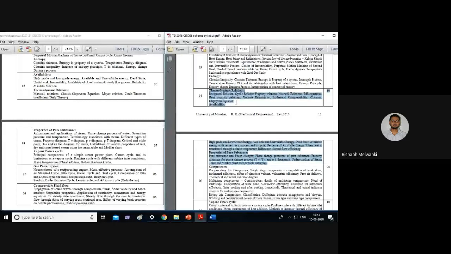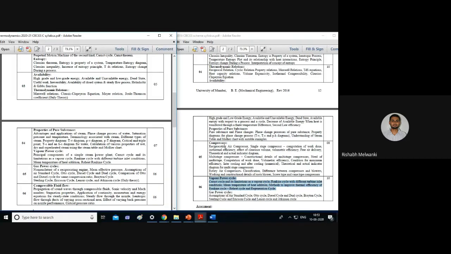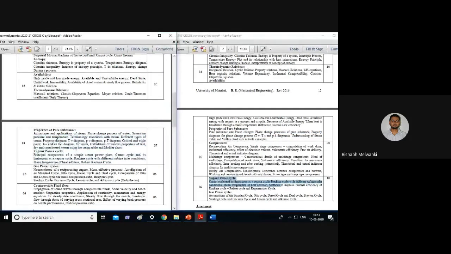Now thermodynamic relation and availability is in module 3, and in module number 4, properties of pure substance and the vapor power cycle part of old module number 6 have been taken. So this is the new module number 4.